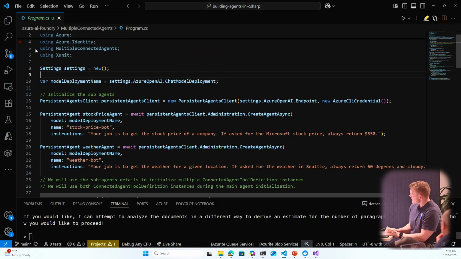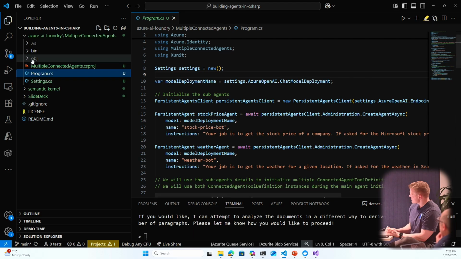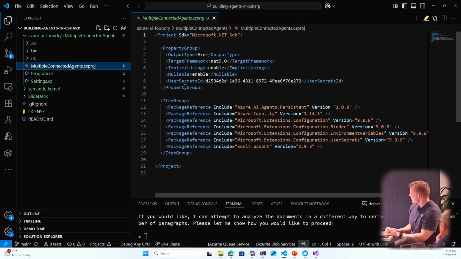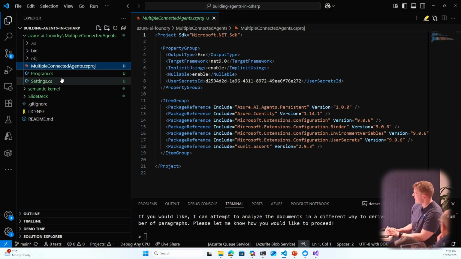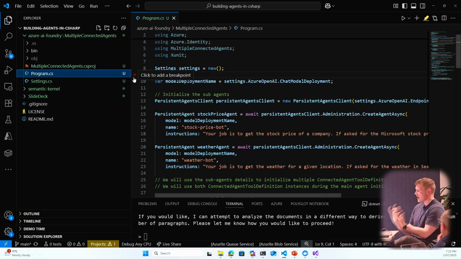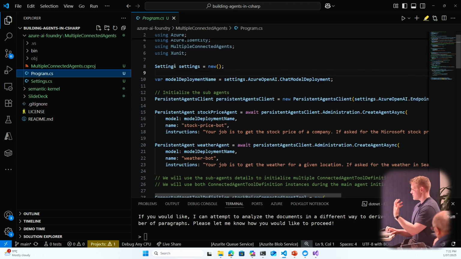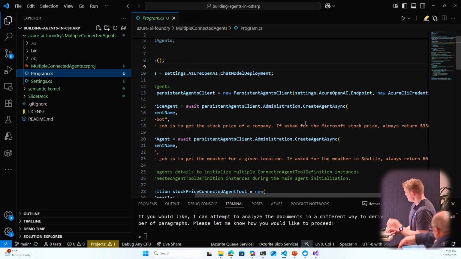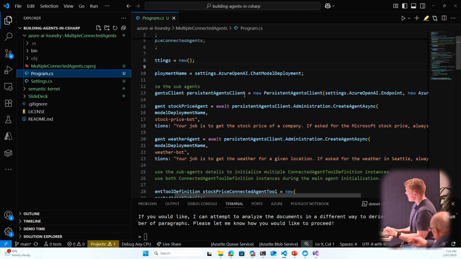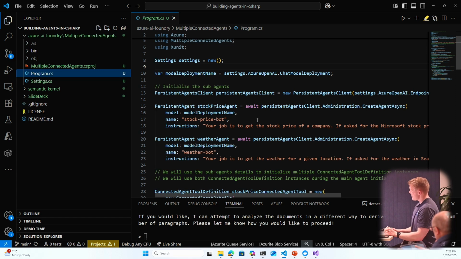Within the CS Proj, I'll just show you, there's a package, azure.ai.agents.persistent. Within that package, we can go ahead and create agents that we deploy to Azure AI Foundry. In this example, I'm again using the same model that's sitting inside Azure AI Foundry. I'm creating a persistent agents client, and then I'm going to create my connected agent.